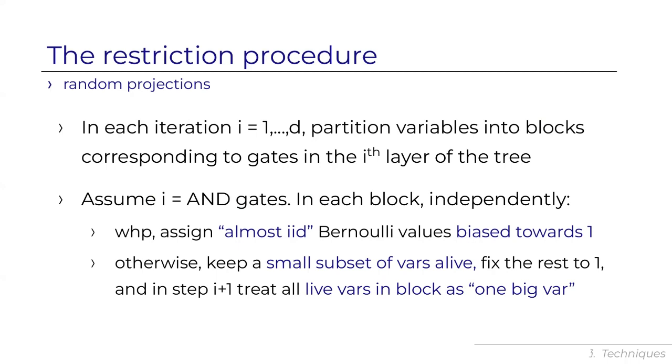The reason why it's called a projection is that in the next step, we're going to treat all the live variables in the block together, right, as one big variable. So we're going to fix all of them in the next iterations to 0 together or to 1 together or to keep them alive together. Really, we're going to be thinking of them as one big variable in next iterations. So as in the terminology of HRST, we're projecting this small subset into a new big variable. And the next iteration is going to be over a new set of variables where each variable represents a block.